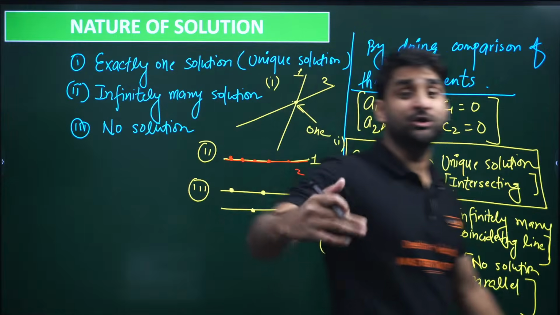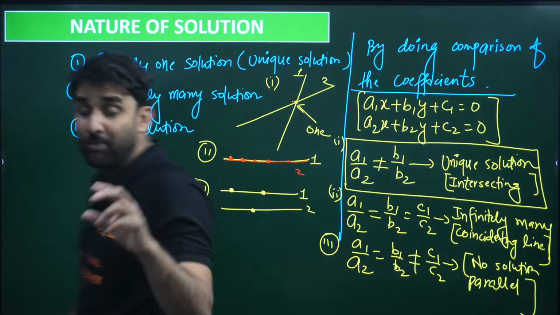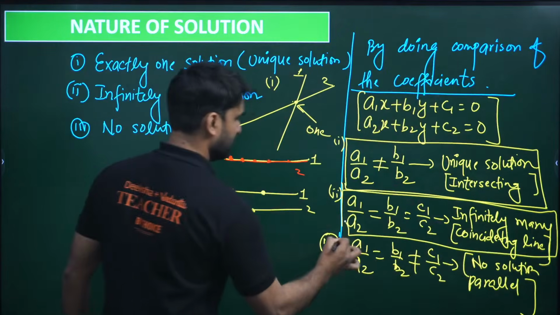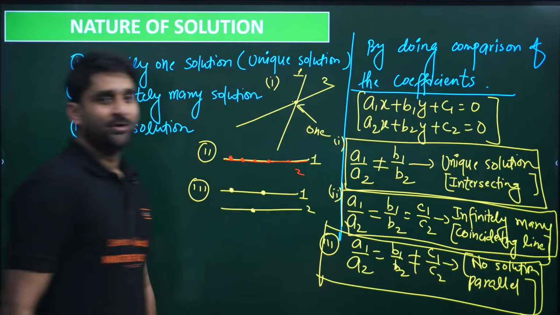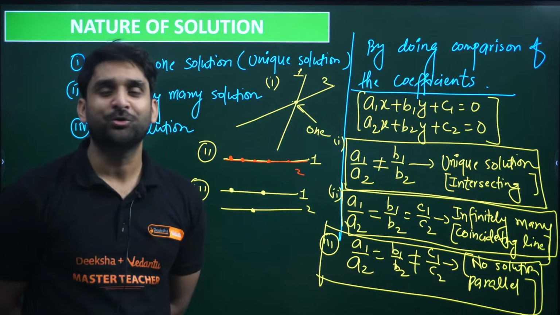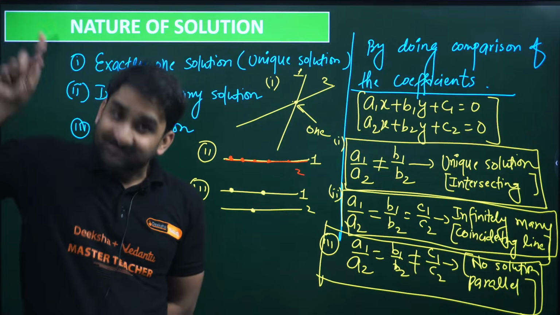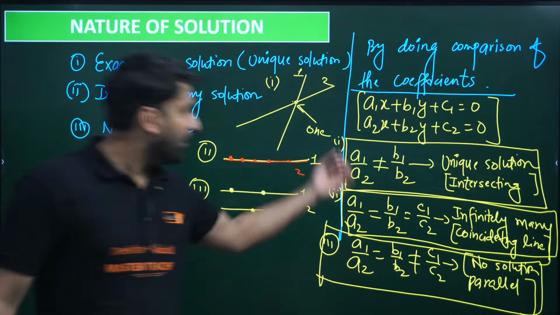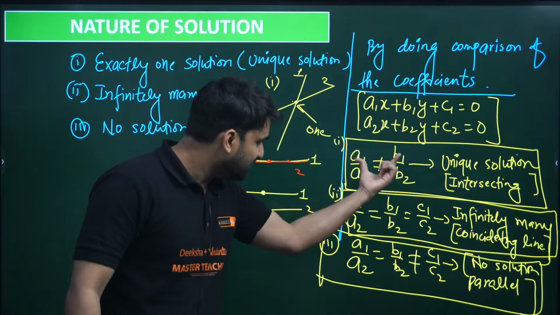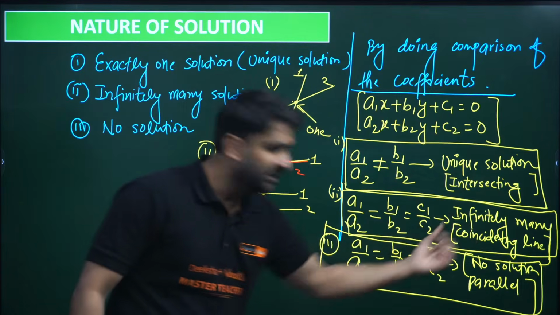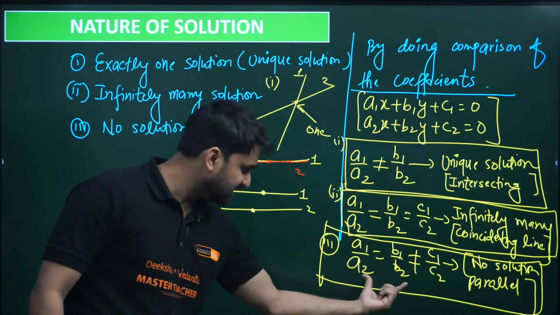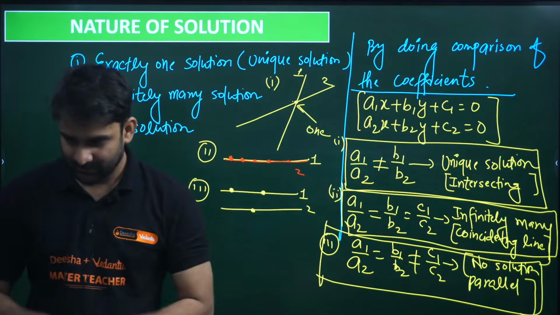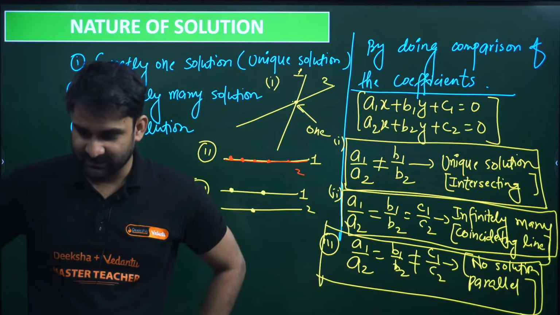If I talk about the nature of solutions, how many possibilities are there? Three possibilities are there. You can see here. To find out the nature of solution, you don't need to solve the linear equations by the substitution method or elimination method. You just need to compare the coefficients. Once you compare the coefficients, if this condition comes up, there is a unique solution. If this condition comes up, infinitely many solutions. And if this condition is fulfilled, no solution. I hope everything is clear.